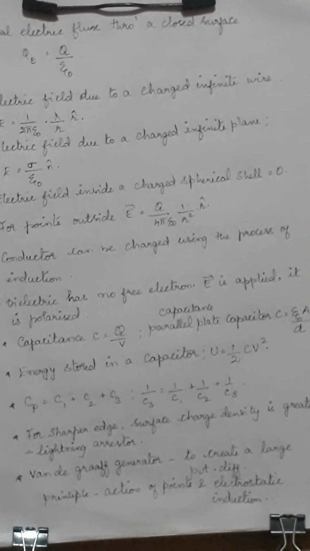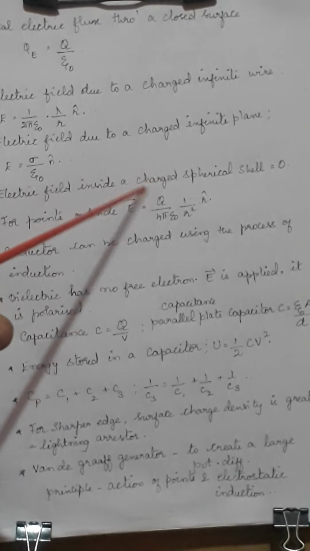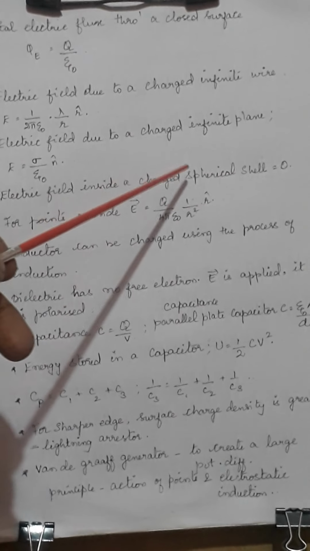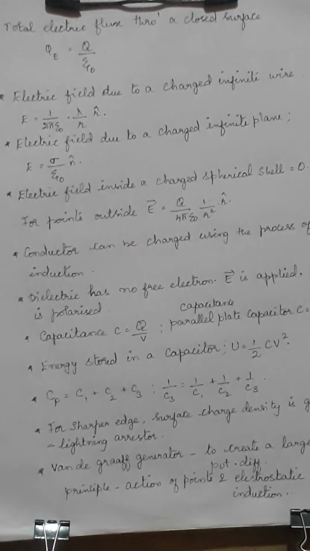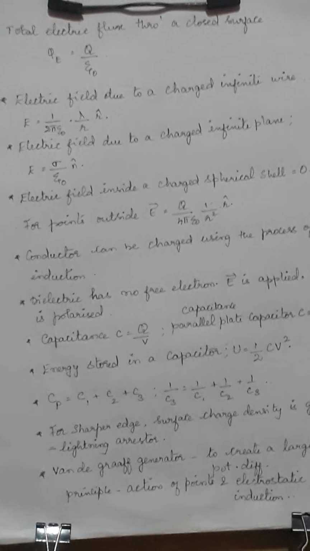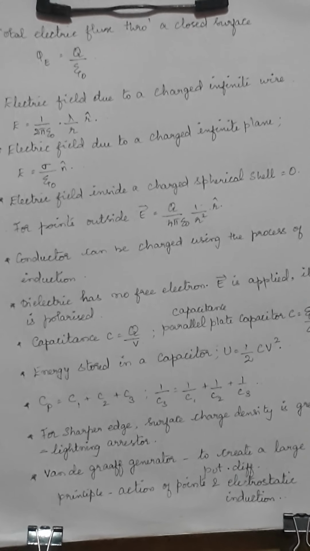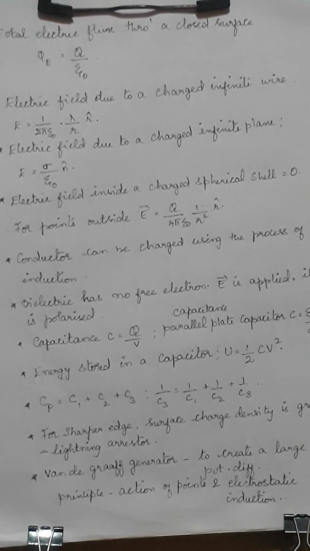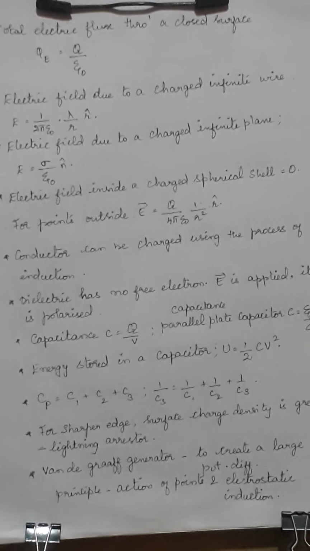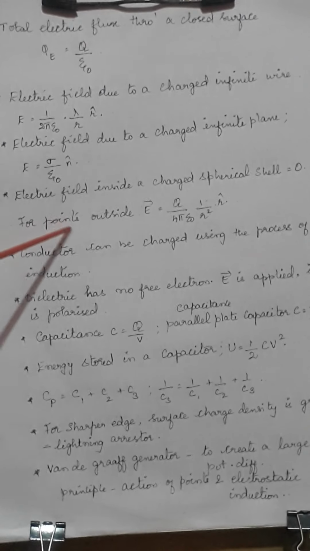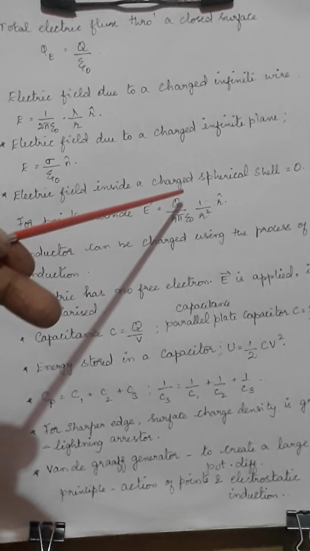Then was about where you are going to find an electric field inside a charged spherical shell. Inside a spherical shell, the electric field was found to be equal to 0. There is no charge inside a spherical shell. That is why during lightning, we always say it is safer to be inside even a car, because inside the car the electric charges cannot enter. There it is going to be equal to 0. But if it is going to be points outside, then it turns into 1 by 4 pi epsilon naught Q by r square, what you learnt in the first one, if you have a point charge.